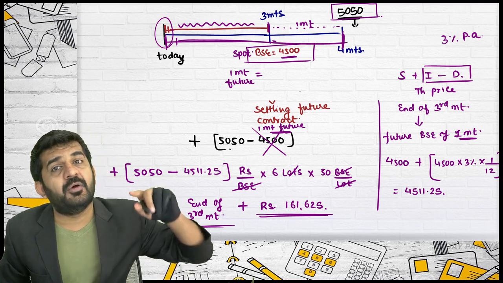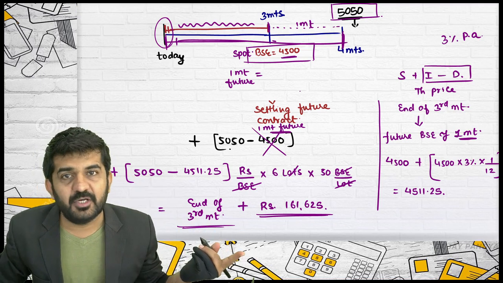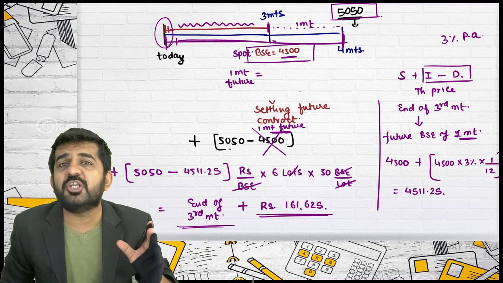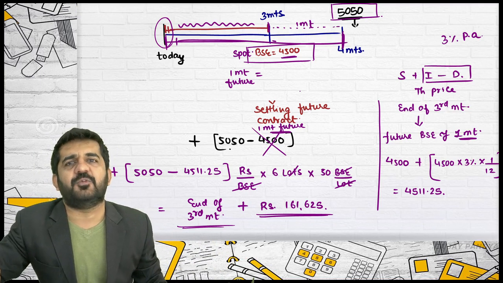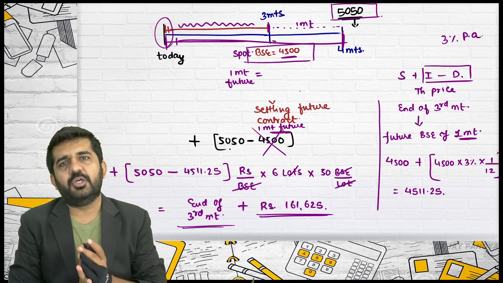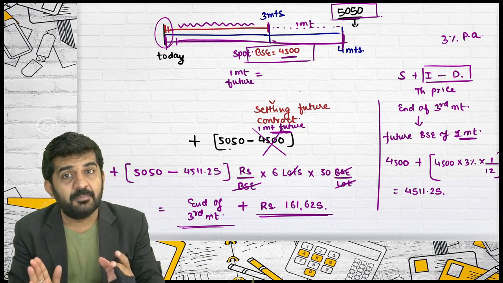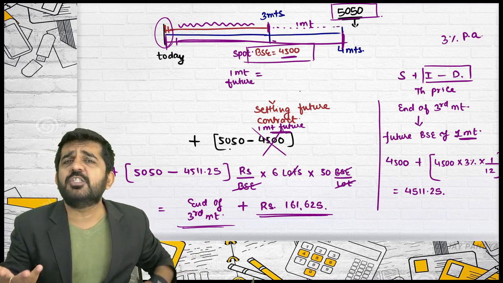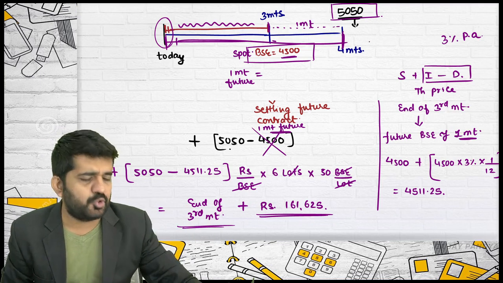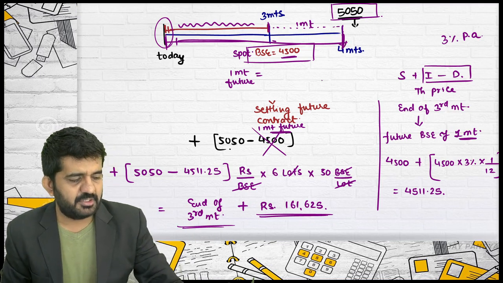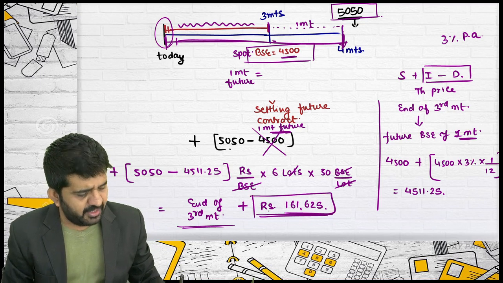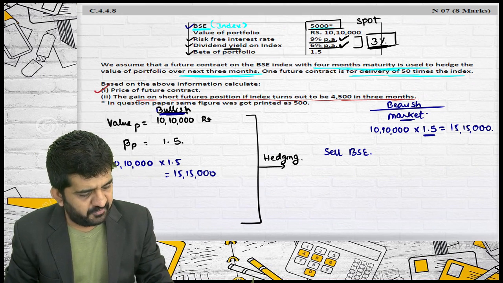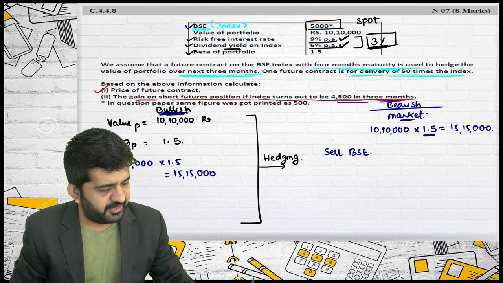See what you can do even. You can take a 1 year future, if it is available and no other future is available. And if you want to hedge the risk for 1 month, you can settle it after 1 month. Ultimately your risk will be hedged for 1 month by taking a 1 year future. So a 3 months future might not be available in the market, so I am hedging by 4 months. This is nothing but what I am gaining after 3 months, and I think this is what is asked. The gain on short position if index turns out to be 4,500 in 3 months.